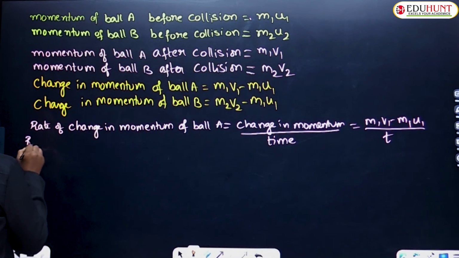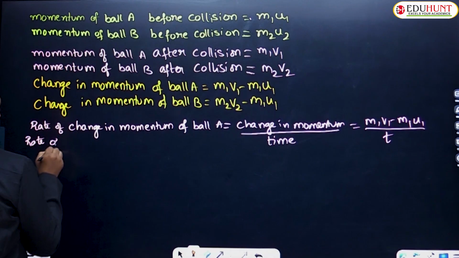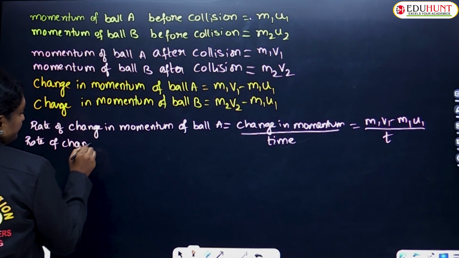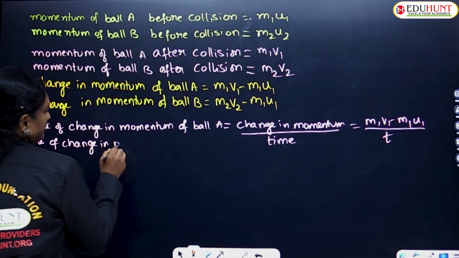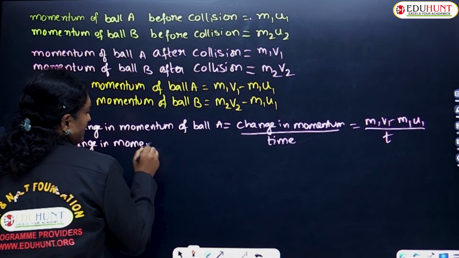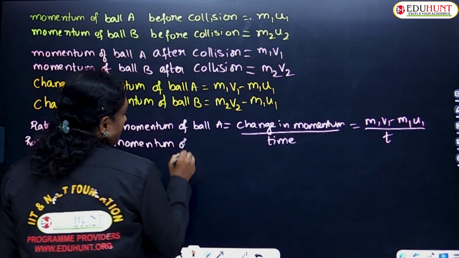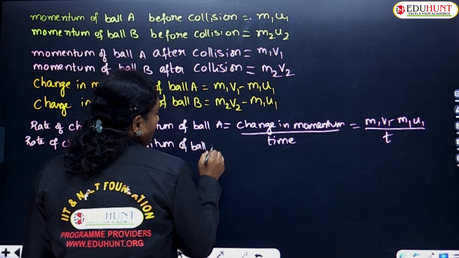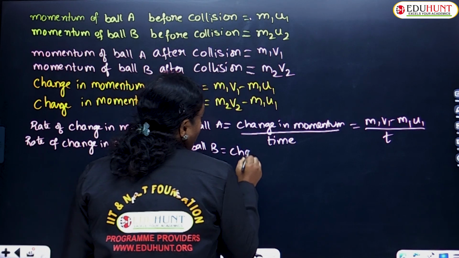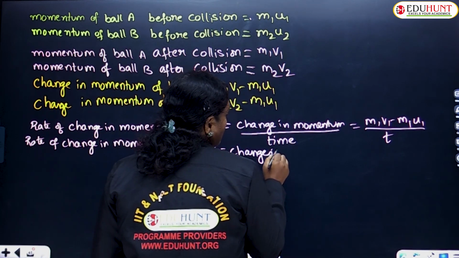Similarly, you can also find the rate of change in momentum of ball B. This is nothing but again change in momentum of ball B with respect to time.